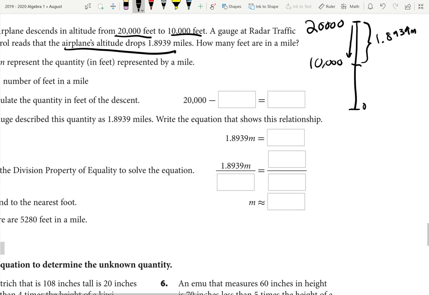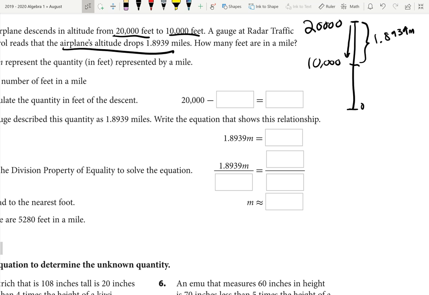Okay. So now we have two pieces of information. We have the feet and we have the miles. So we have to do a little bit of math here. We already know that that distance is 1.8939 miles, but how many feet is it actually dropping? If it goes from 20,000 feet to 10,000 feet, what is that distance in feet that it drops? Well, if you have 20,000 and you take away the 10,000 feet that you're dropping, you can see that that distance is 10,000 feet.